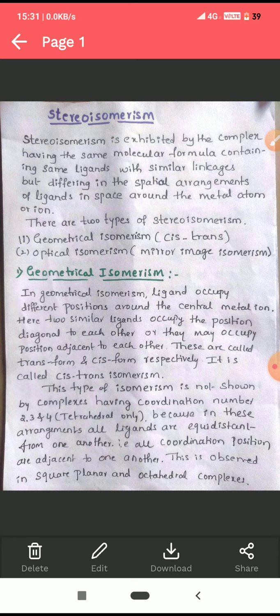Geometrical isomerism is observed in square planar complexes where the coordination number is 4 and in octahedral complexes where the coordination number is 6.